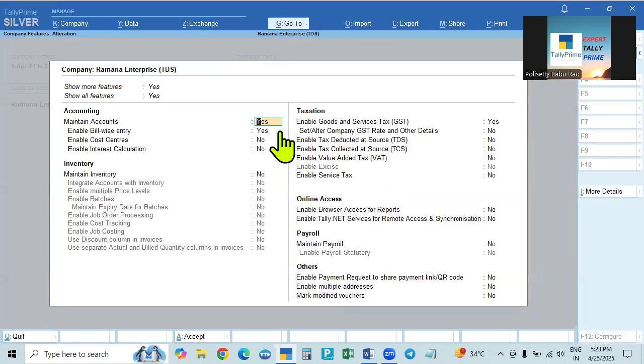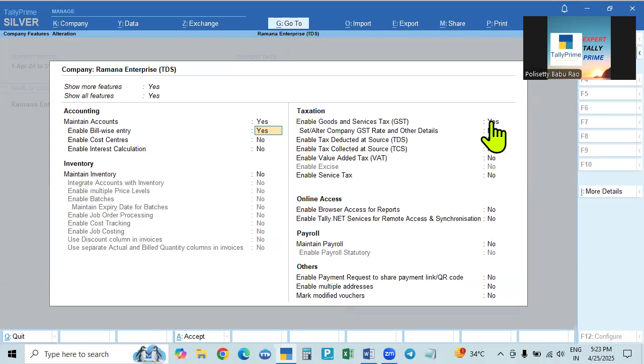In this case, he is the service provider, so he will not have any goods. That is why only maintain accounts will be enabled. And for service or goods, bill-wise entry is required, so enable bill-wise entry is activated. The inventory features are not enabled since he is the service provider. That is why he will not have any goods.